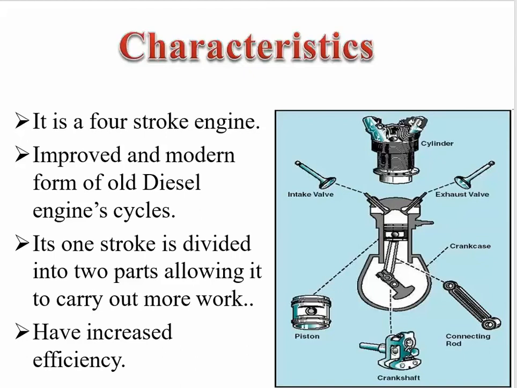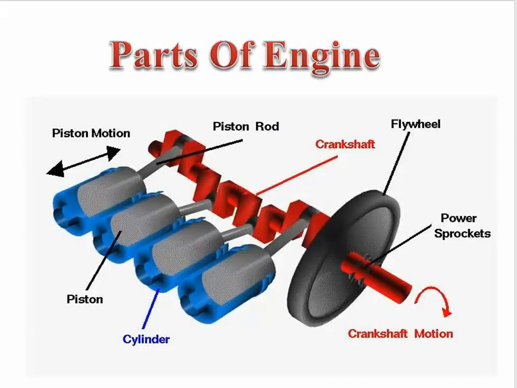Let's discuss the characteristics of the dual cycle. It consists of a 4-stroke engine, and it is an improved, modern form of old diesel engine cycles. Its one stroke is divided into two parts, allowing it to carry out more work. Hence, the efficiency of the engine might increase throughout the process.